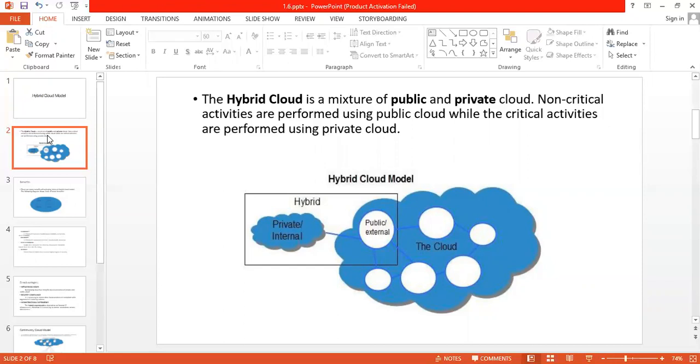So here is a simple diagram which will explain how hybrid cloud works. We have the cloud in which different nodes are there, and from those nodes you can consider one public node as an external node, or you can consider one or two nodes from the whole cloud, and it comes along with another private cloud, and by combining both we can say there is a hybrid cloud.